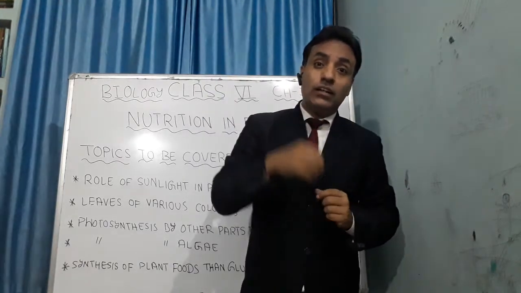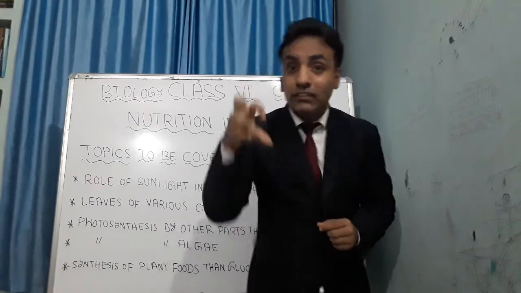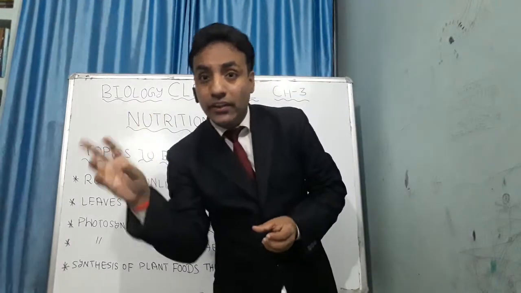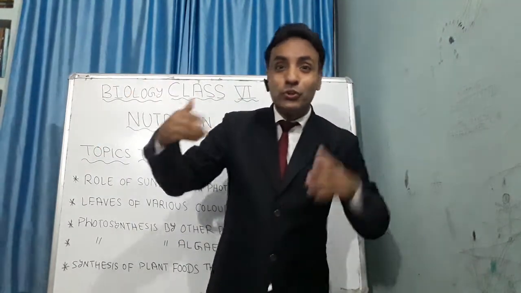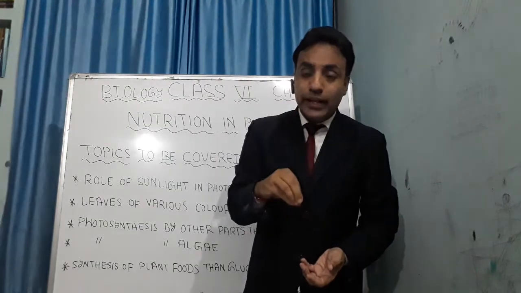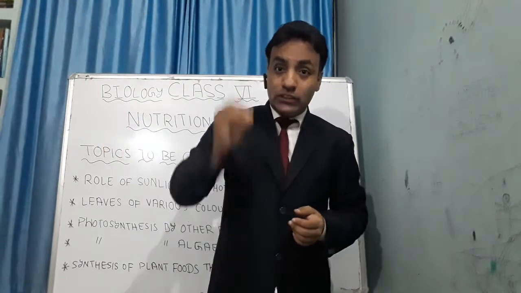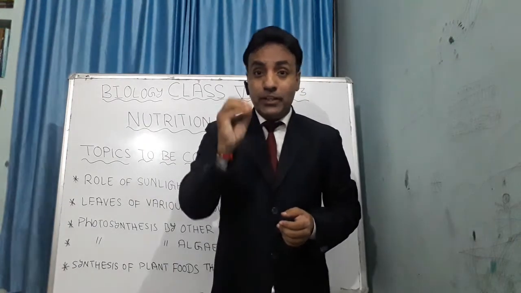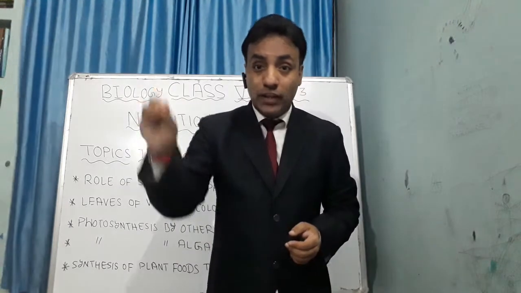The sun provides the energy, and this energy is trapped by the chlorophyll, and this chlorophyll converts all the ingredients of the plants into glucose, and that glucose is utilized by the plants. So if there is no sunlight, will photosynthesis occur? No. This way the sunlight is the ultimate source of energy. This way the sunlight helps the green plants to manufacture their food.